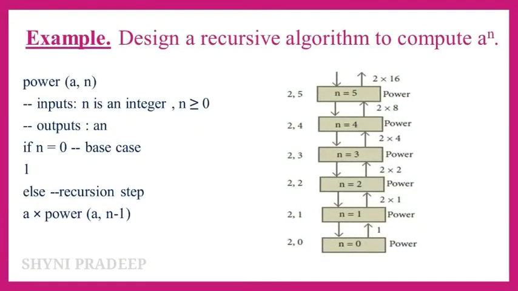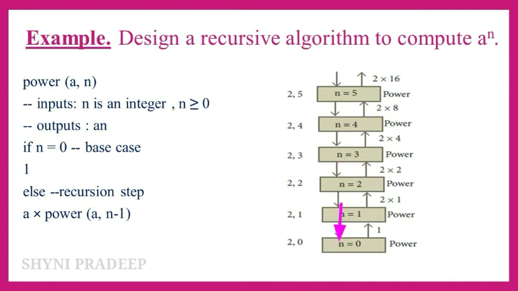The recursive process with the solvers for calculating 2 power 5. So power of 2 comma 5. How will you solve this problem in the recursive process? So here you are writing power of 2 comma 5. That is the original problem. Now you are going to divide that original problem into subproblem. Okay. See here the problem is reducing here: 2 5, 2 4, 2 3, 2 2, 2 1, 2 0.